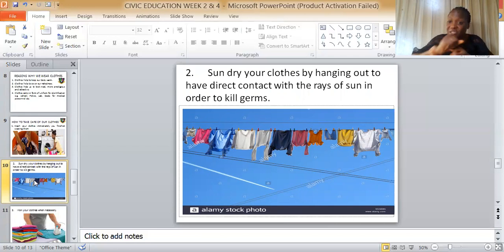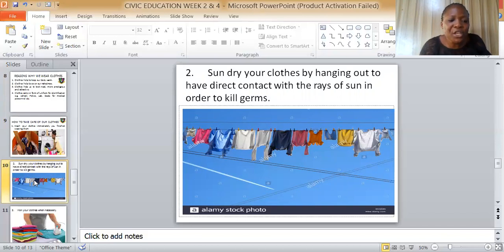By the time you finish washing, the germs may still be there. Don't believe that the germs are dead. Now, by the time they come in contact with the sun, remember they have told us that a high degree of heat kills COVID-19. So by the time you put your cloth outside for the sun to eat it, it will kill any form of germs or bacteria that may be on the cloth.